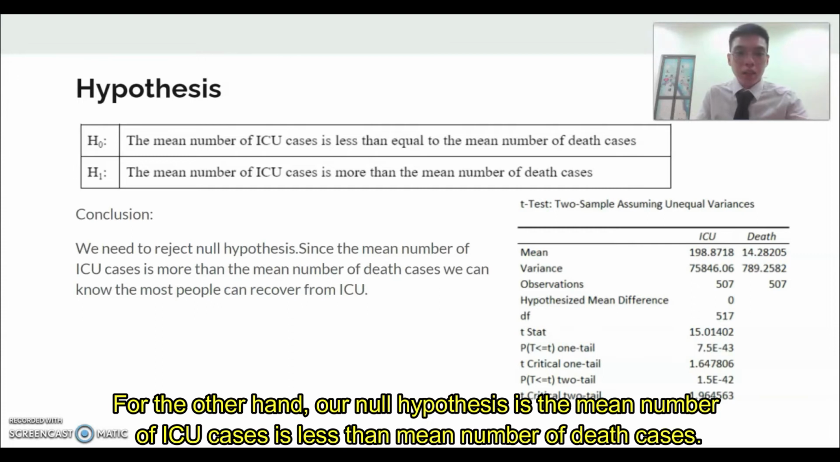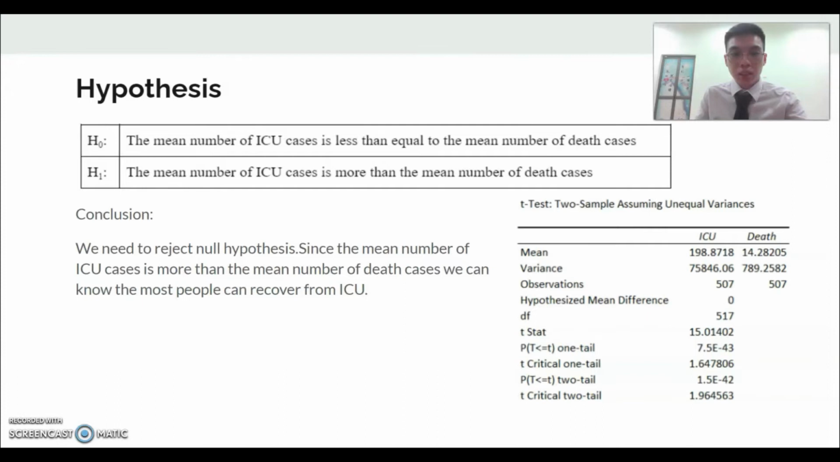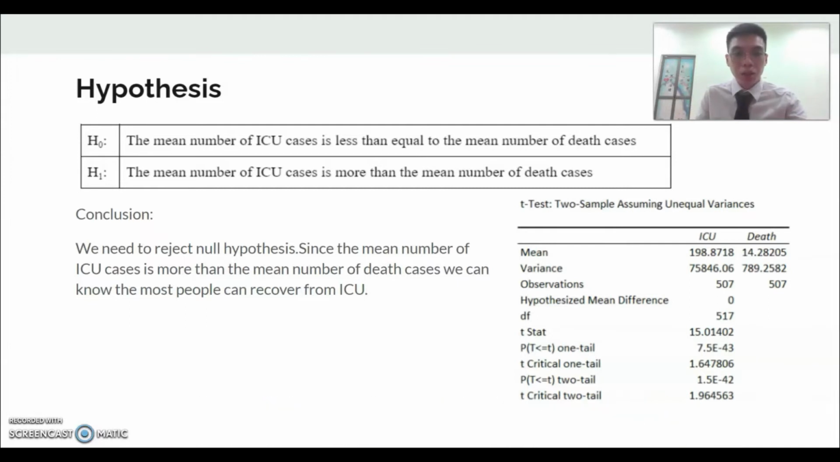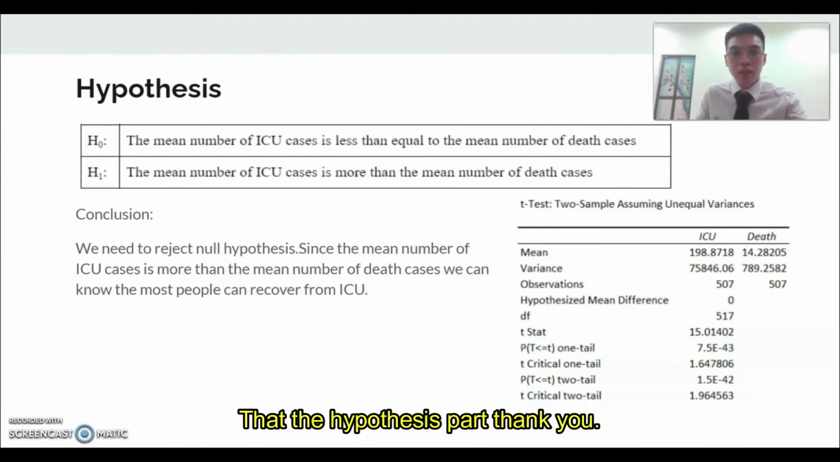On the other hand, our second null hypothesis is that the mean number of ICU cases is less than or equal to the mean number of death cases. Based on the result, we reject the null hypothesis, and we can find that most of the people can recover from ICU. That's the hypothesis part. Thank you.